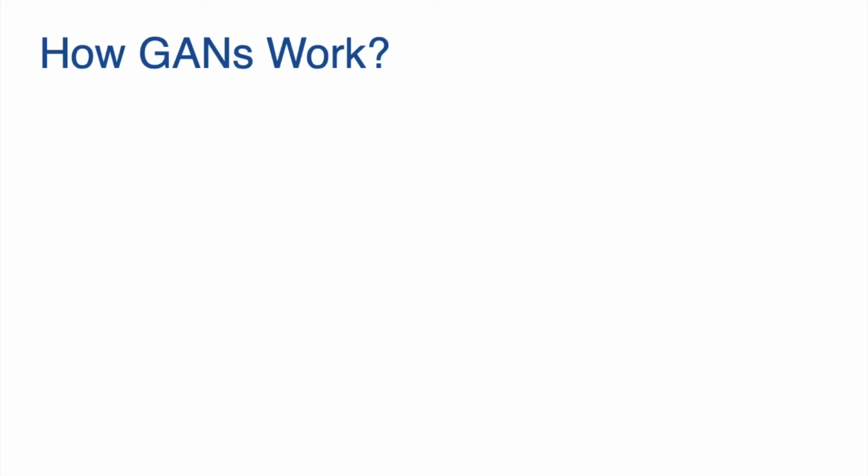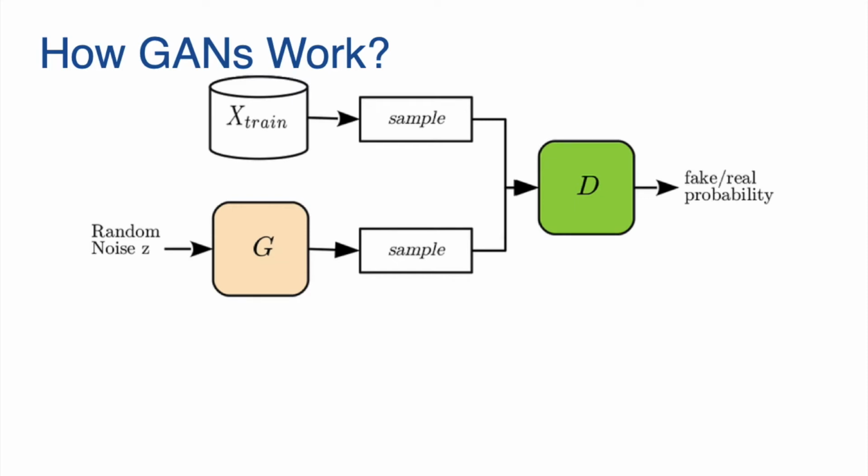Now, let's take a look at how generative adversarial networks work. In a generative adversarial network, the generator is fed with a random noise vector Z and a training sample from training set X, and it generates an output image which is then sent to the discriminator to decide whether the image is real or fake.